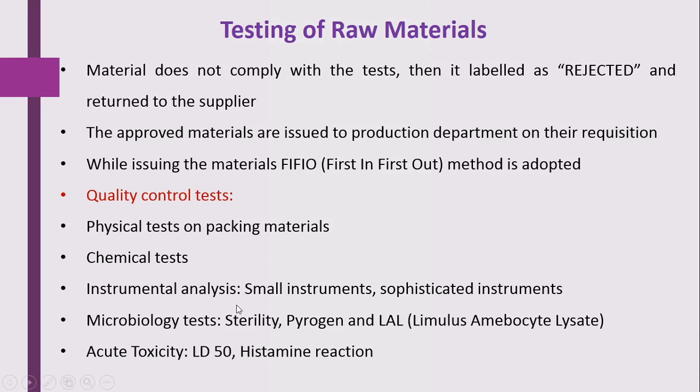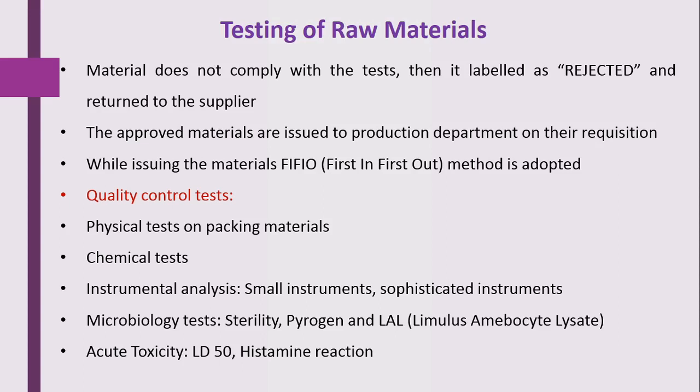Some microbiological tests are also performed on the raw material, that is sterility and pyrogen testing with the help of the rabbit test or the LAL test, that is Limulus amebocyte lysate. Microbiological tests are done to check the sterility or whether pyrogen is present or not. Pyrogen testing is done using the rabbit method or the LAL method. The acute toxicity test is also done on the raw material, that is LD50 and histamine reaction.